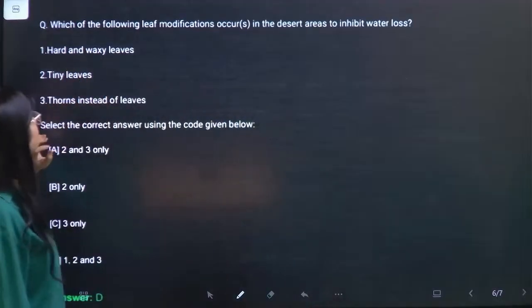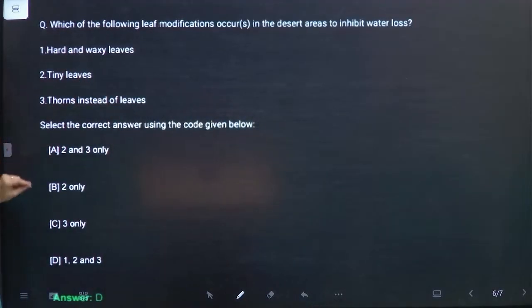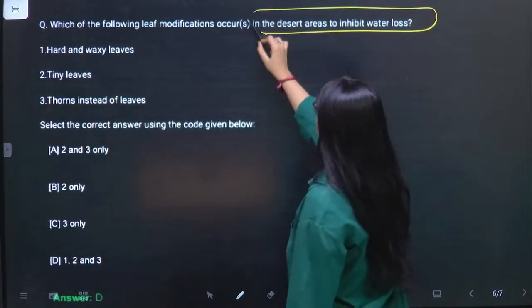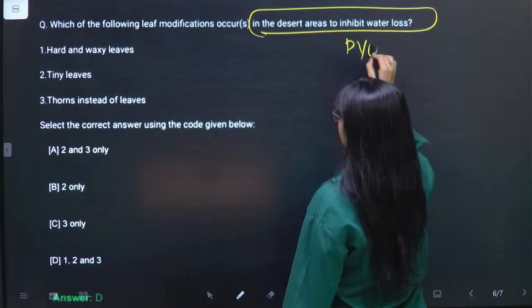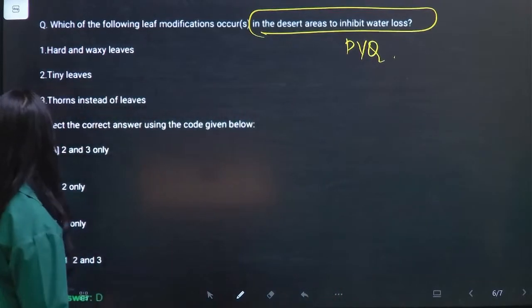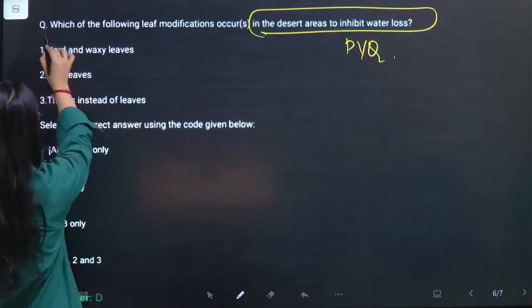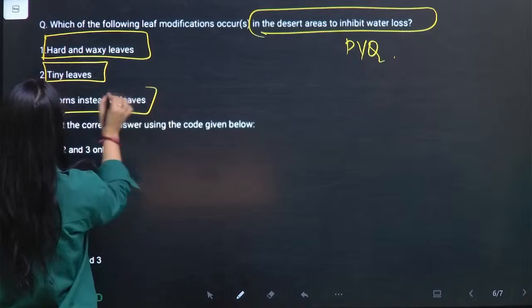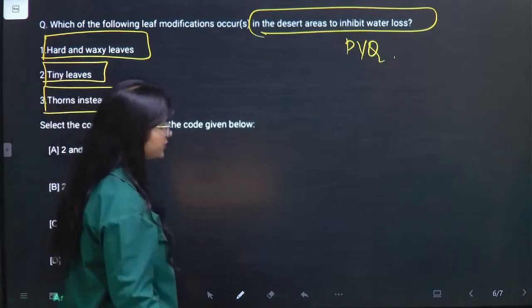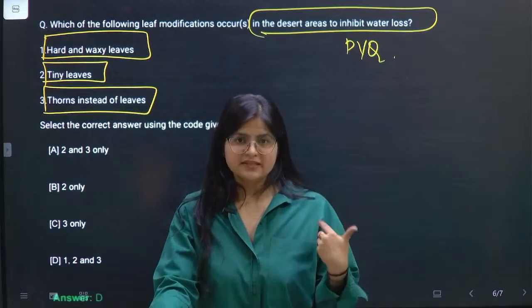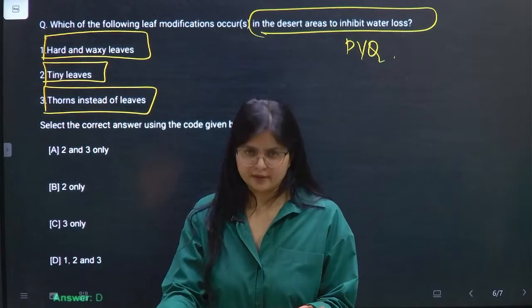Now, which of the following leaf modifications occur in the desert areas to inhibit water loss? This is a PYQ question. Select the answer using the code. Now, if you see the question, hard and waxy leaves, tiny leaves, thorns instead of leaves. Can you see all the options? In such kind of question, it becomes very easy to sense that all the options are correct.